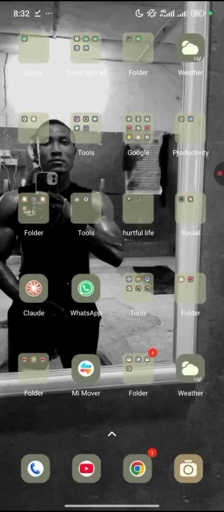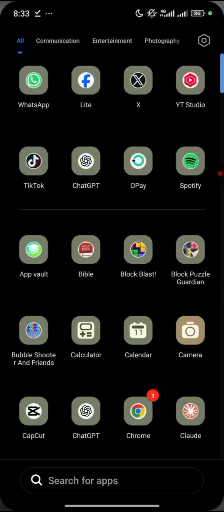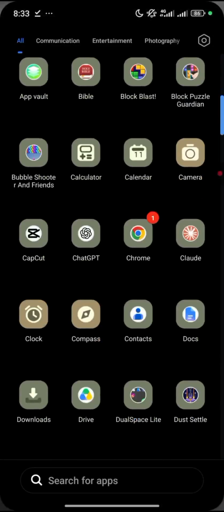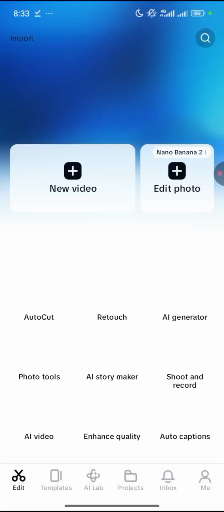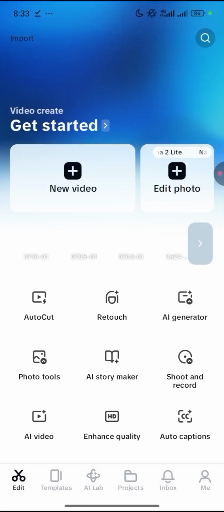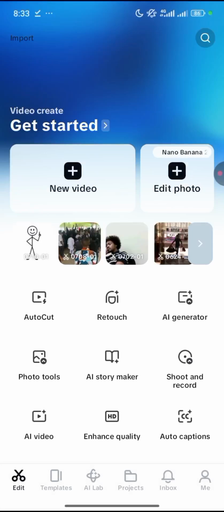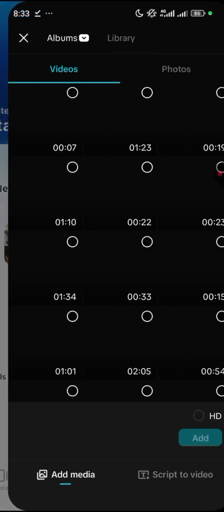The next thing you are going to do is that you go on to your CapCut. You go on to CapCut and you allow your CapCut to open. This is where you are going to paste this particular video that you have generated. So you click on new video, right? And that is just how it is.